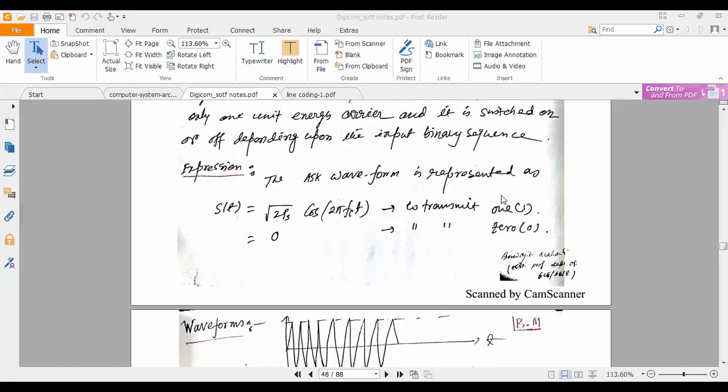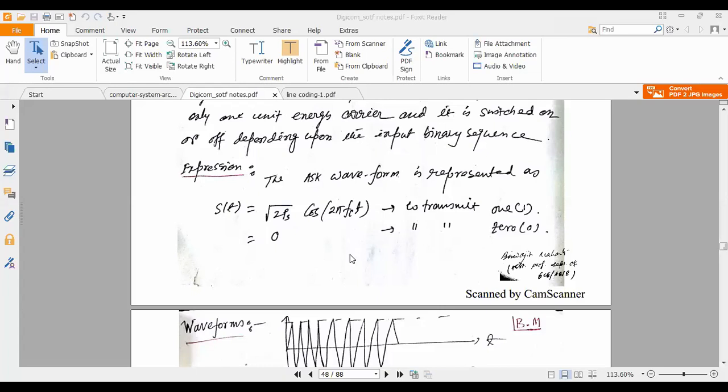So when we are sending one, the ASK waveform expression is s(t) equal to root 2Ps cos 2 pi fct, and it is 0 when we are sending 0. This is all about the ASK waveform, the ASK mathematical form, and the ASK modulator circuit.